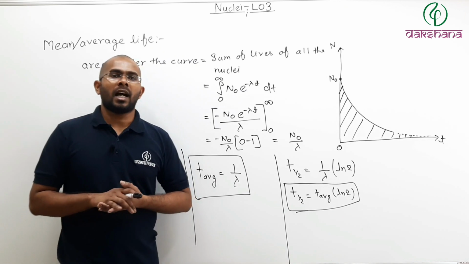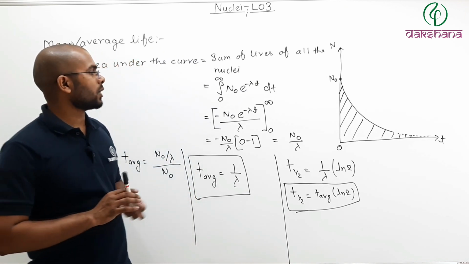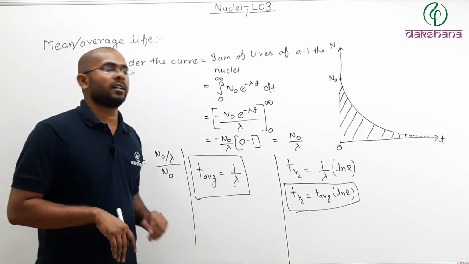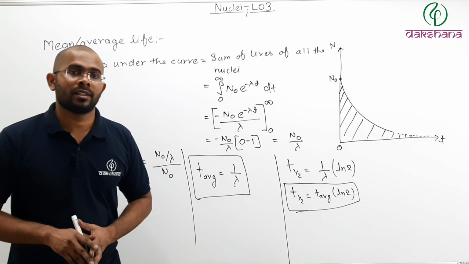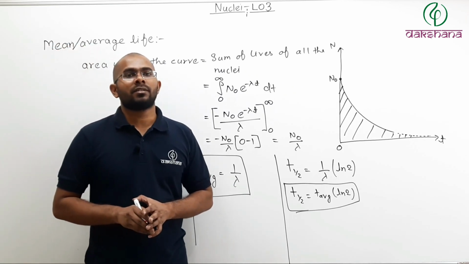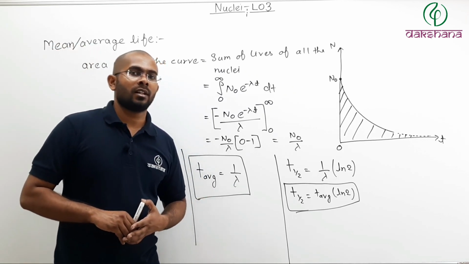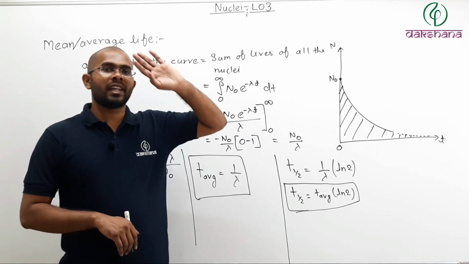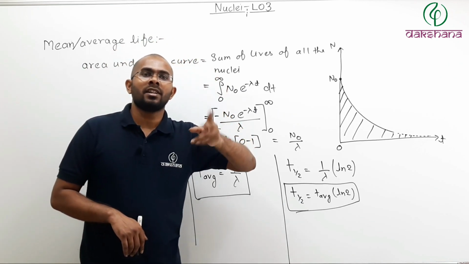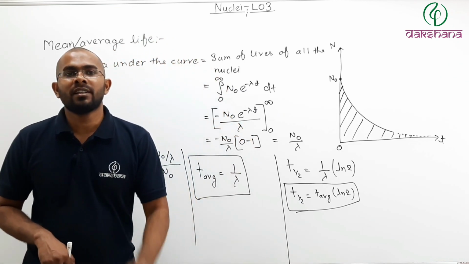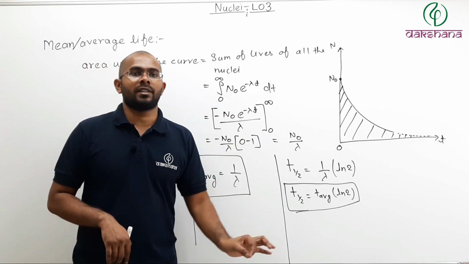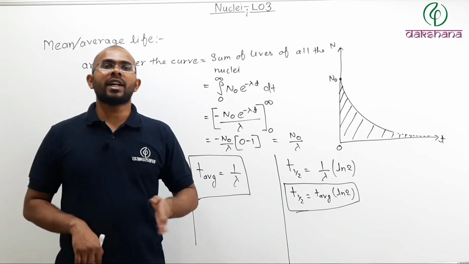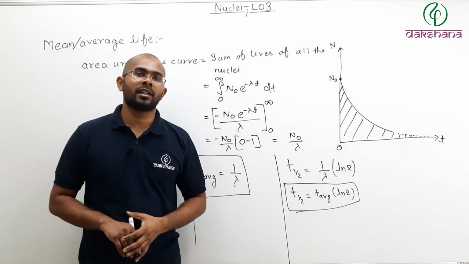Now remember, either it is T half or T average, both are properties of lambda, and lambda depends upon the element. So it does not matter whether you take 100 nucleus or 1000 nucleus or 10 nucleus or 10 million nucleus. T half and T average will remain constant for a given element. For uranium, T half and T average will remain the same no matter how many nuclei you take in your sample.